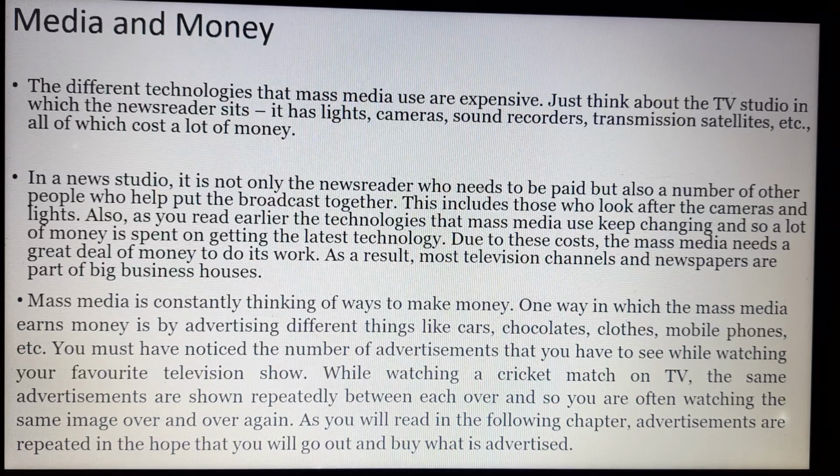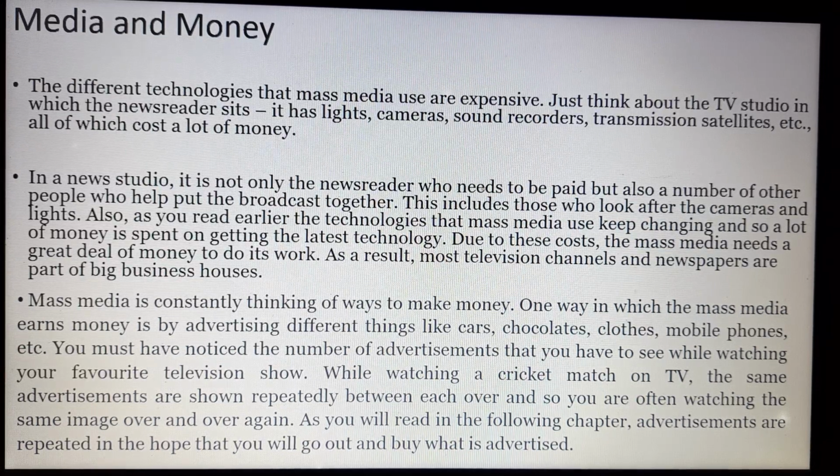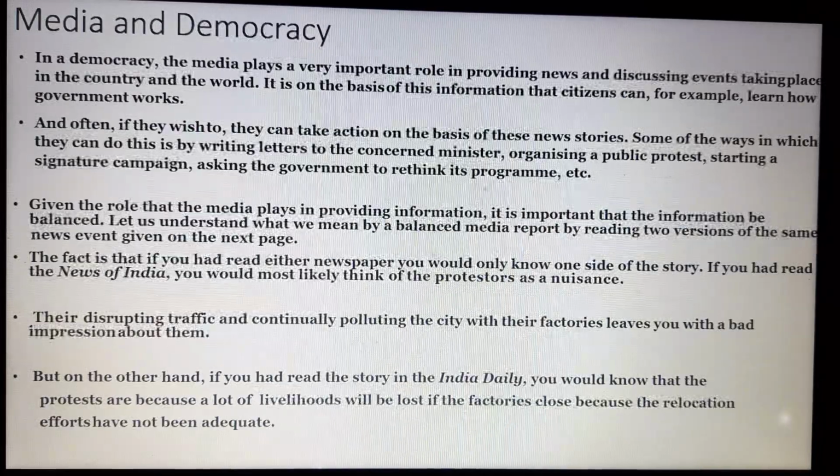So we all have that habit that many times we see something on television and we immediately go to the market and buy it.